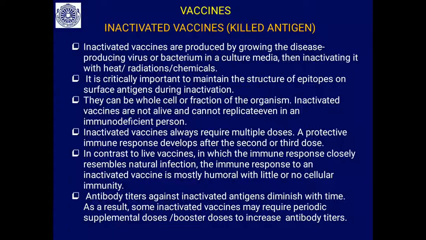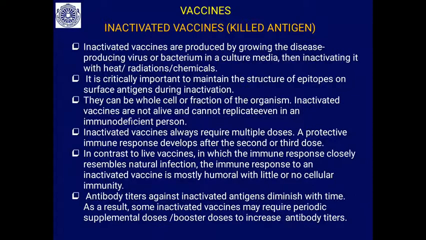Inactivated vaccines always require multiple doses. A protective immune response develops after the second or third dose. So it cannot be done in one shot, it has to be given subsequently, the second dose and third dose. In contrast to the live vaccine, in which the immune response closely resembles natural infection, the immune response to an inactivated vaccine is mostly humoral.